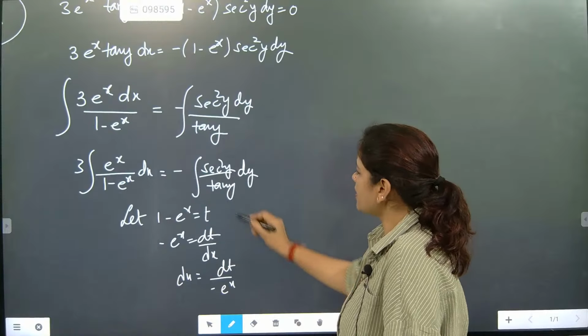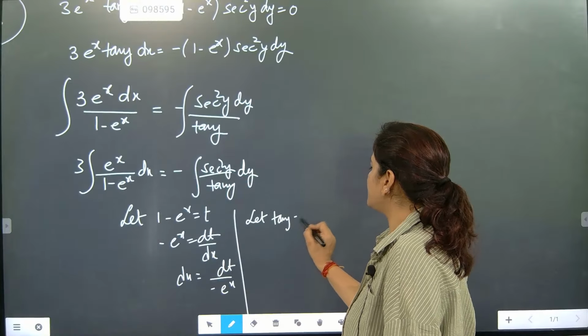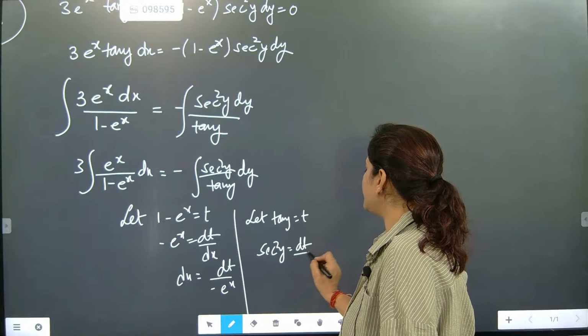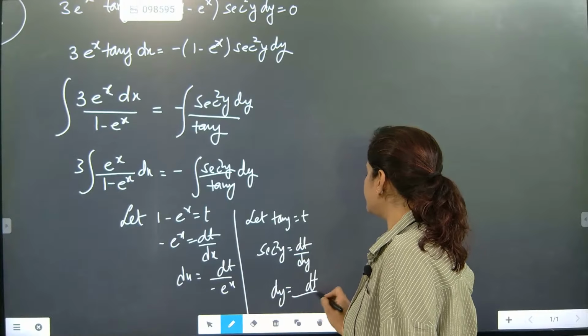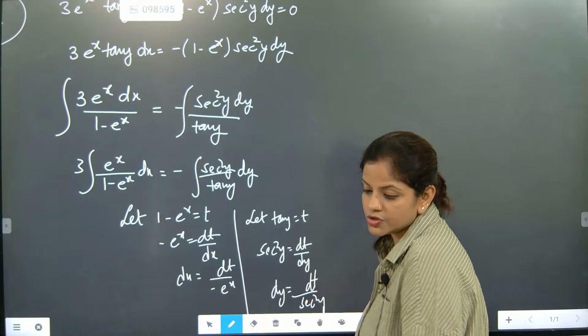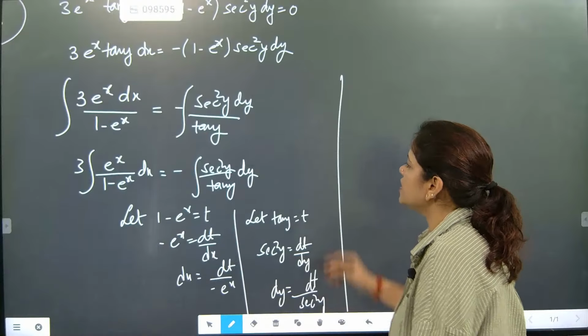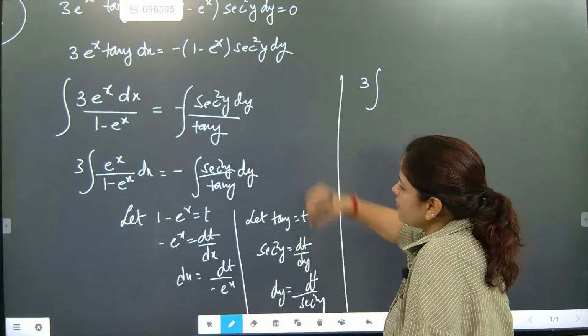Now here, for the second section, let tan y is equal to t. So it will become secant square y is equal to dt by dy. So dy is equal to dt by secant square y. So these two sections we have got. Now once we have got both the sections, here it will become 3, and here the e to the power x part is there.